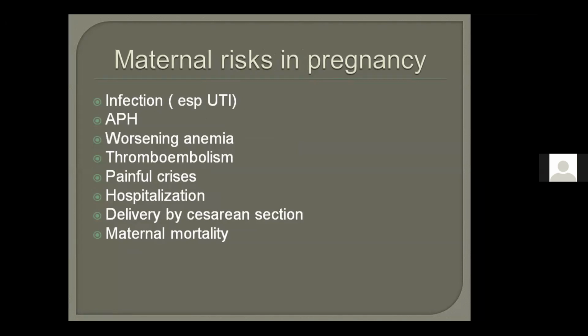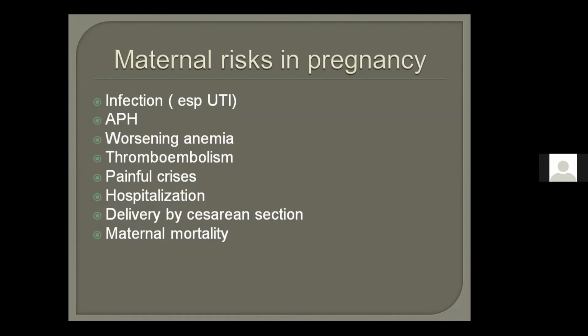Okay, infection. And what can infection cause? Infection can lead to abruption or bleeding. It's just a way to remember. Not necessarily, APH can be due to hemolytic anemia or any other cause, but infection, APH. And if there is an APH, there will be a blood loss. Then what will it cause? It will cause anemia. There is already anemia. It is called worsening of anemia.